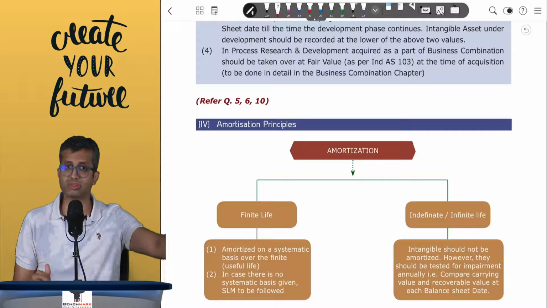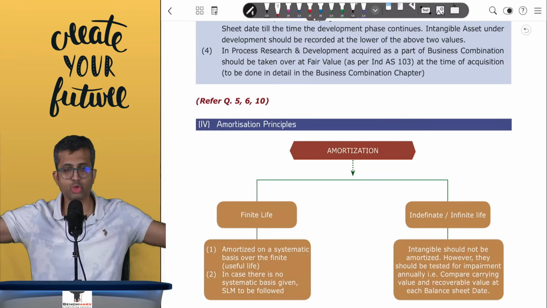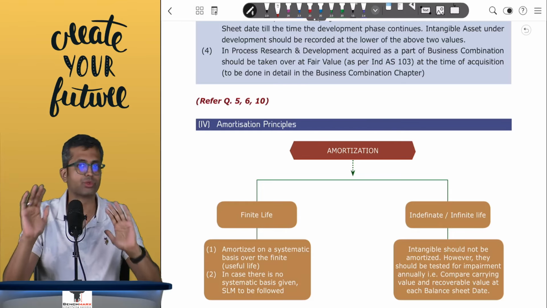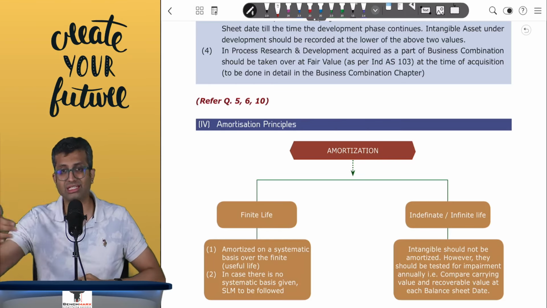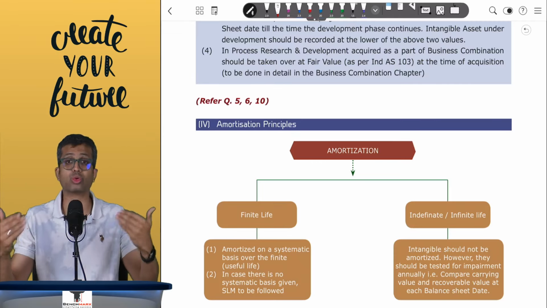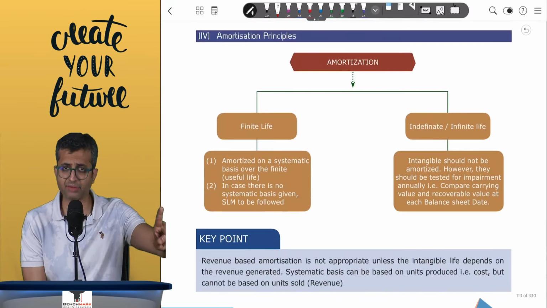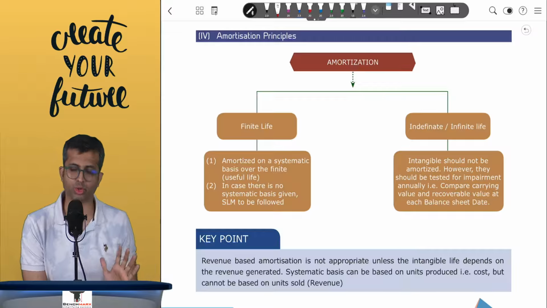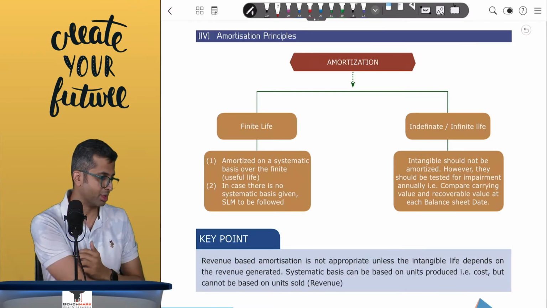Remember, units of production is possible. That is in the ratio of output that is produced. The difficult job is selling it. You cannot amortize in the ratio of revenue. So, revenue-based amortization, even if there, is actually prohibited. However, there is a small exception where if the intangible amortizes in the ratio of revenue, that is when a revenue-based amortization can be done. Other than that, you cannot do a revenue-based amortization. So, for amortization of intangibles with a finite life, you will amortize it on a systematic basis over the useful life. If there is no systematic basis, then on a straight line basis. However, the revenue-based amortization is not considered to be an appropriate method.